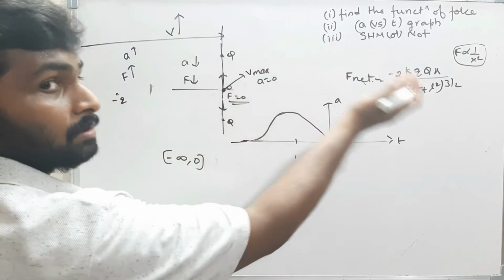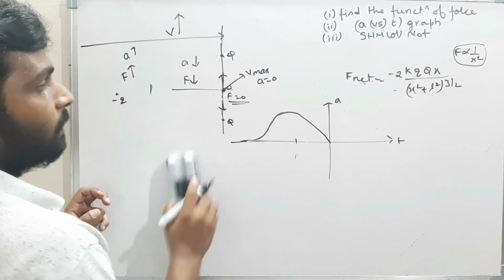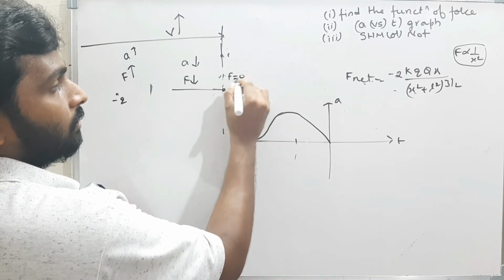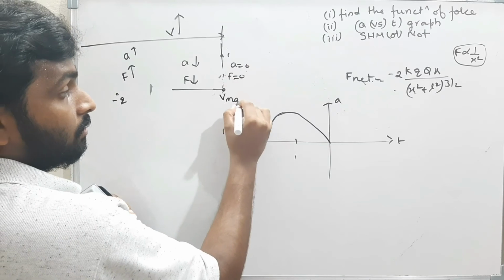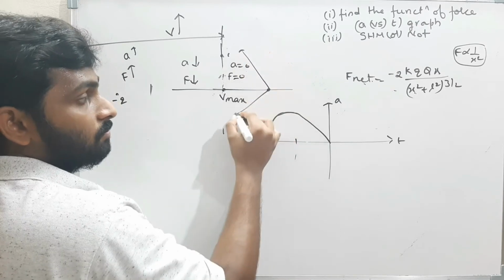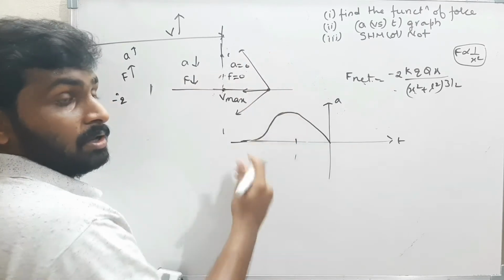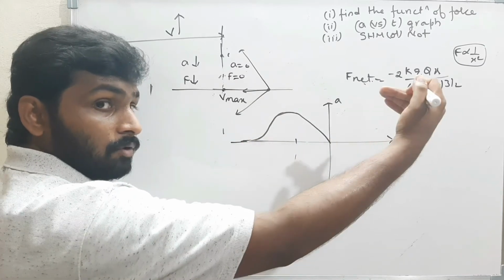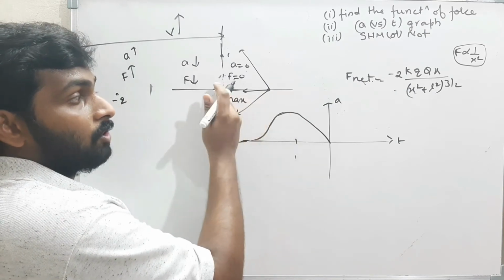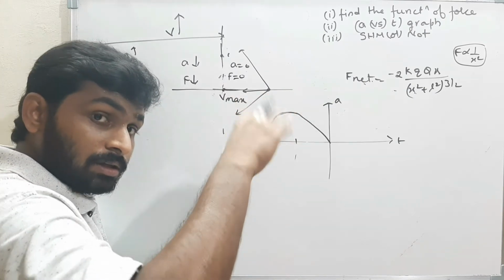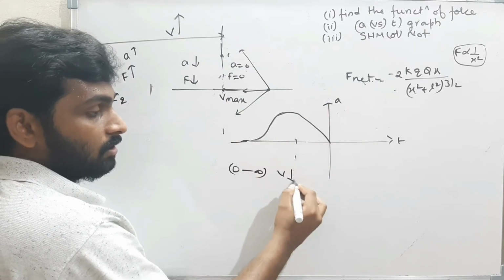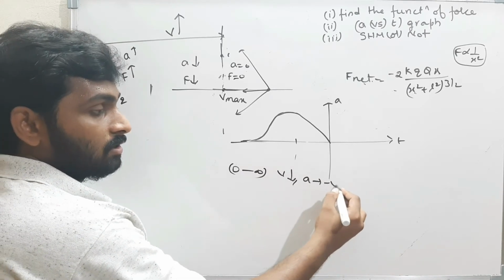And after origin, what will happen? The force is 0, acceleration is 0, but the velocity is maximum. Once the charge crosses this side, the force will be in this direction. That means the net force will be towards the origin. The body is moving that side, but the force is acting this side. That means the acceleration is negative. After origin the acceleration becomes negative, and the velocity decreases from here to infinity, because the acceleration is negative.